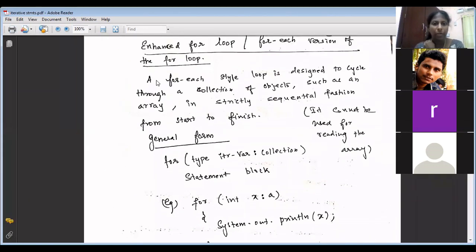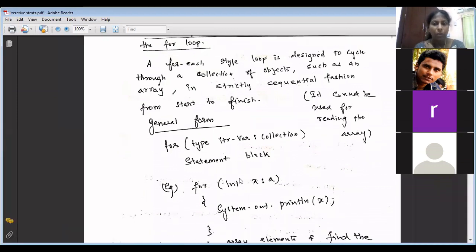Okay, so now we'll read this. A for each style loop is designed to cycle through a collection of objects. What do you mean by collection? Group of objects, such as an array, in strictly sequential fashion from start to finish. It cannot be used for reading the array. You have to read right from the first element, in sequential fashion.